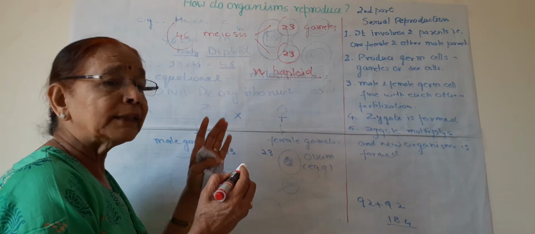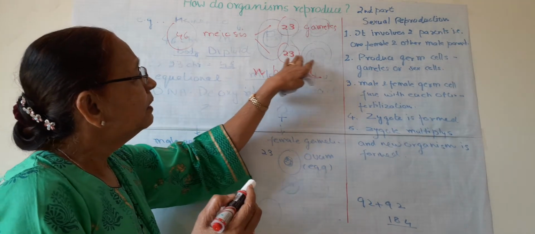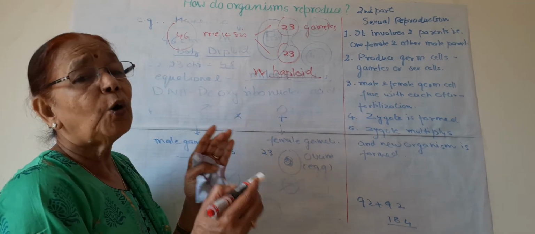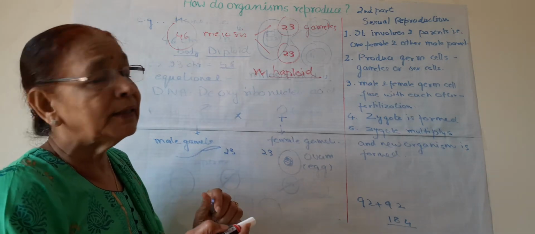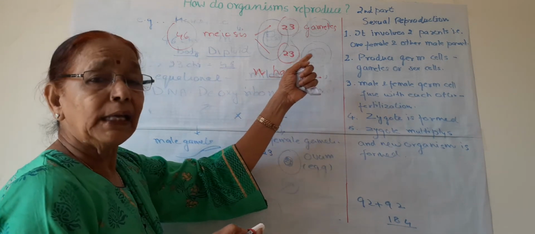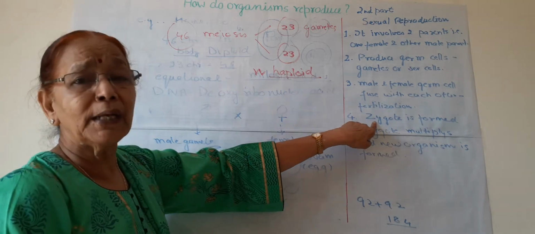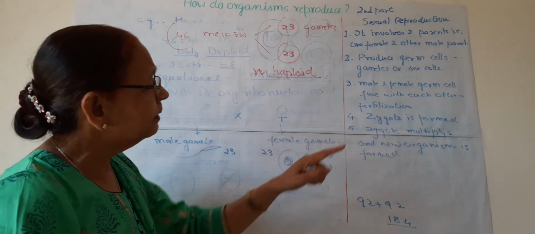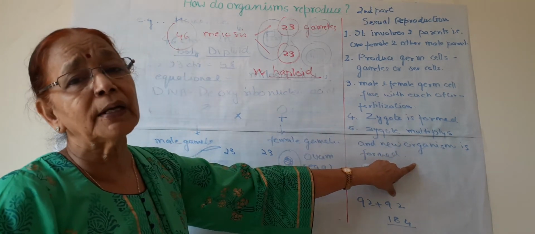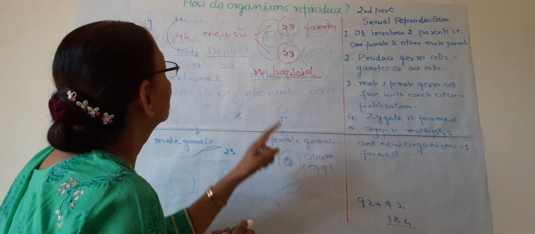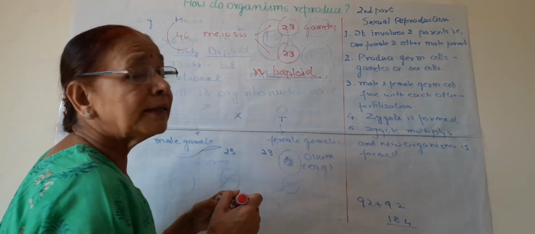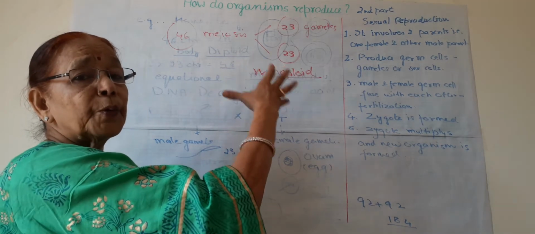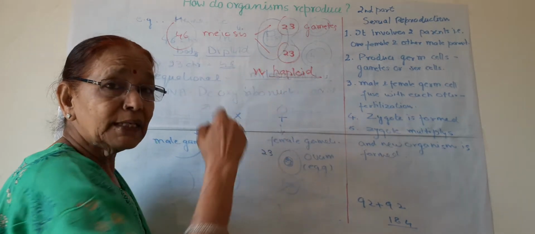When two fuse together, this single set from male and single set from female, again the double set, or 2N condition, or the diploid condition is achieved. Again 46 chromosomes are formed in the zygote, which multiplies to form the new organism, and each cell of the new organism will have 46 chromosomes. So meiosis is a special type of cell division which takes place in reproductive organs to form gametes.